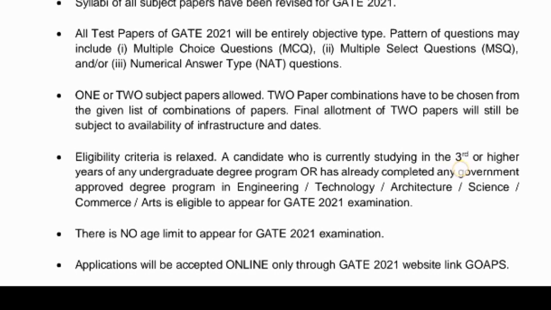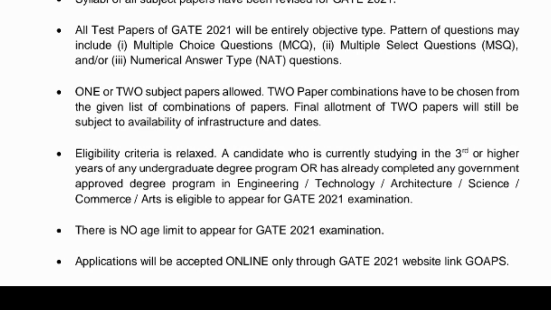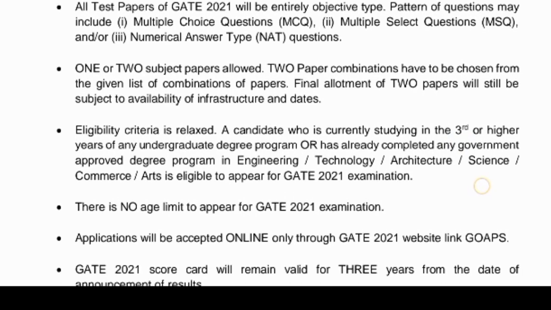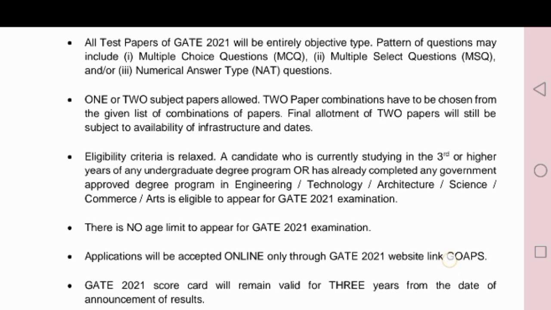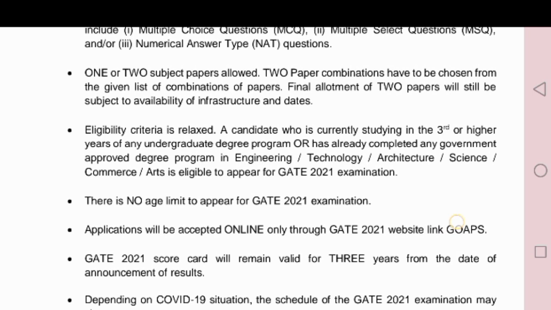The GATE 2021 exam pattern will be MCQs and NAT questions, which we discussed earlier. Coming to the eligibility criteria, this year there is good news for students currently in the 3rd year, because 3rd year students are eligible for the GATE exam. In previous years only 4th year candidates were eligible. If you are in 1st or 2nd year, please practice more and prepare for GATE. Those currently in 3rd year, please try to attend the GATE exam, so you will know the exam pattern and the level of the questions asked.